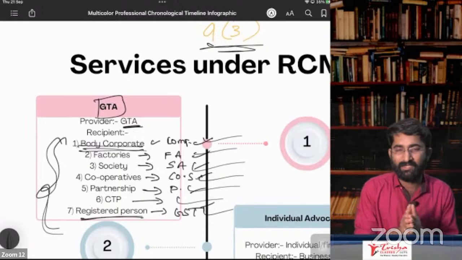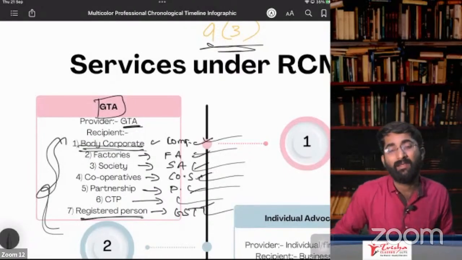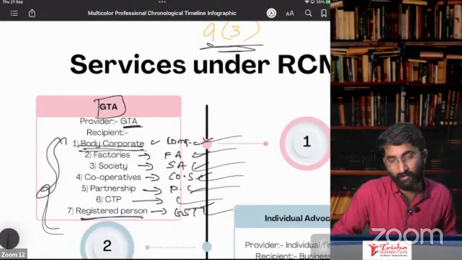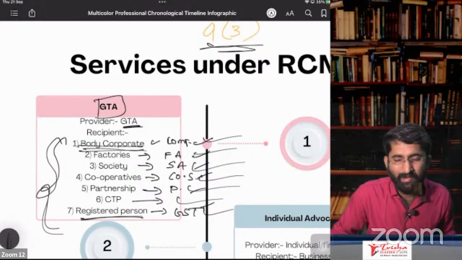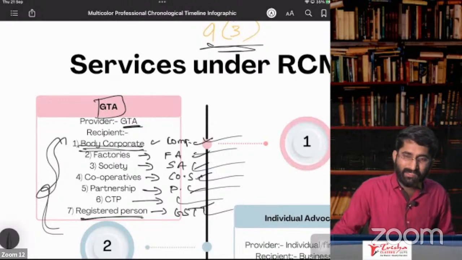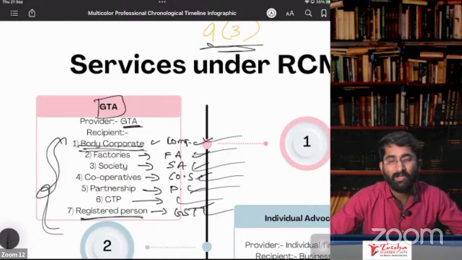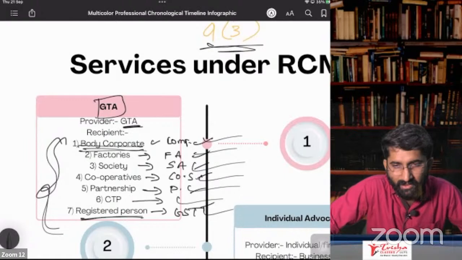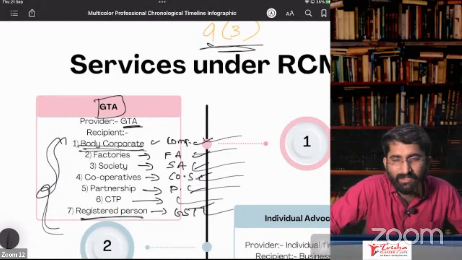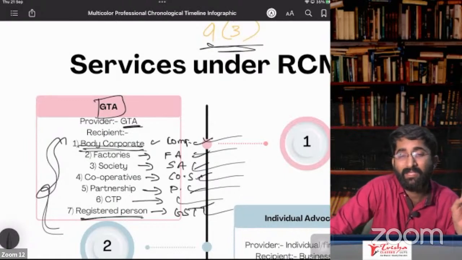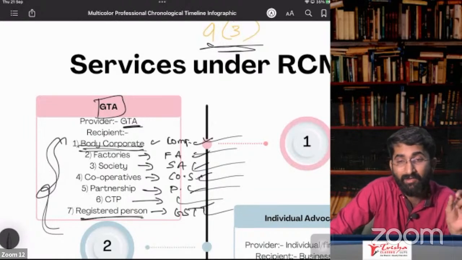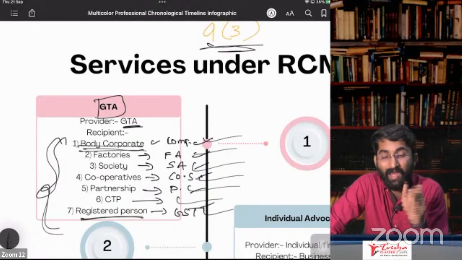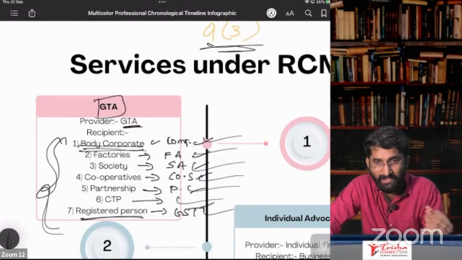In that case, I don't opt for registration. I am an unregistered person, sir. In that case, do I need to pay under RCM? Yes. So do I need to take the registration? Yes, compulsory registration. Remember ISRO tank, ISR, what is that R? If you are liable under RCM, you have to compulsorily take the registration.